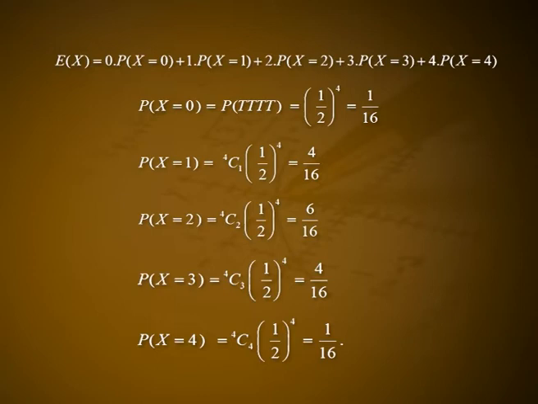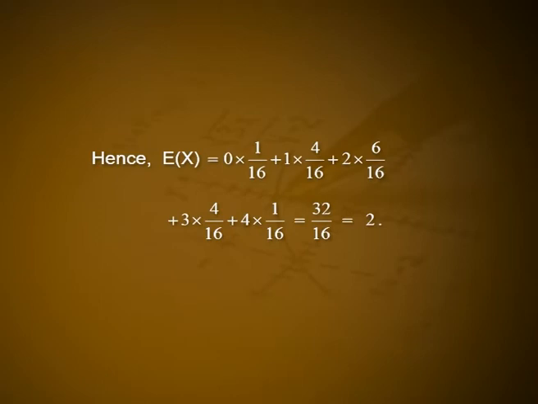P of x equal to 1, that is 4c1 into 1 by 2 raised to 4, that is 4 by 16. P of x equal to 2, that is 4c2 into 1 by 2 raised to 4, that is 6 by 16. P of x equal to 3, that is 4c3 into 1 by 2 raised to 4, that is 4 by 16. And P of x equal to 4, that is 4c4 into 1 by 2 raised to 4, that is 1 by 16.